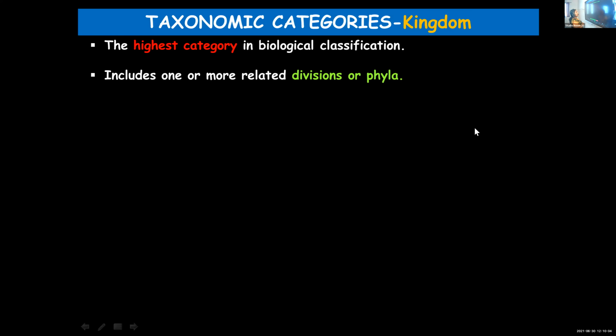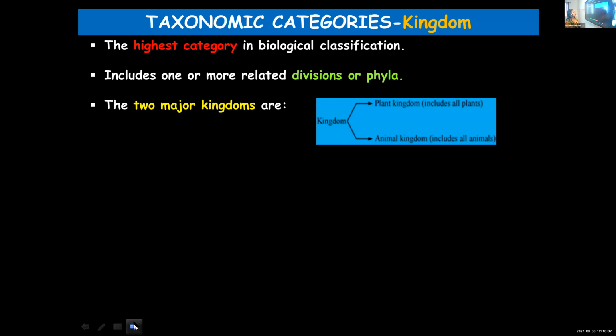The next one is kingdom, the highest category in biological classification. So we have reached the highest taxonomic category. It includes related divisions if you are speaking about plants, and in case of animals, it includes related phyla. Many more kingdoms are there, which you will be learning in the next chapter and towards the end of this chapter. The two major kingdoms are plant and animal: Plantae and Animalia.